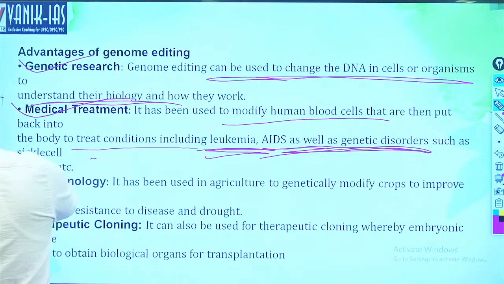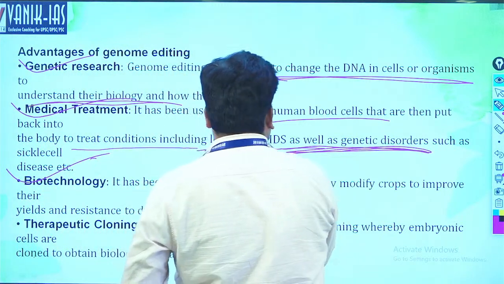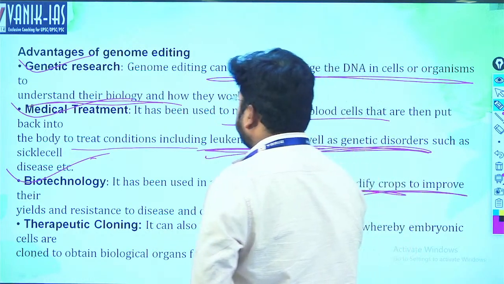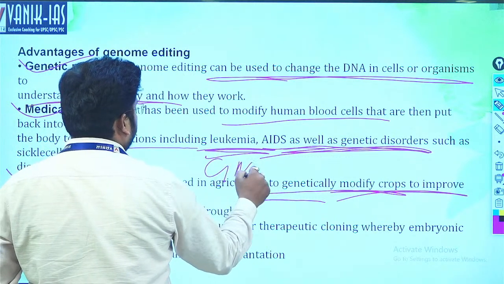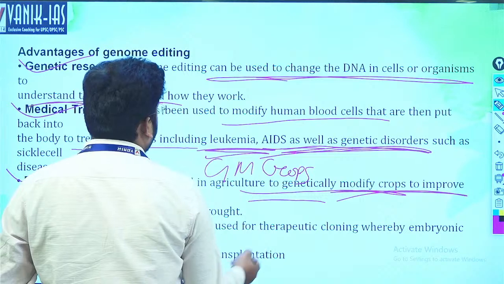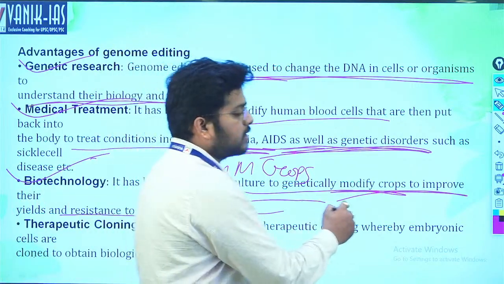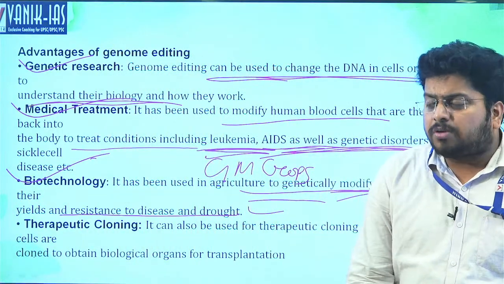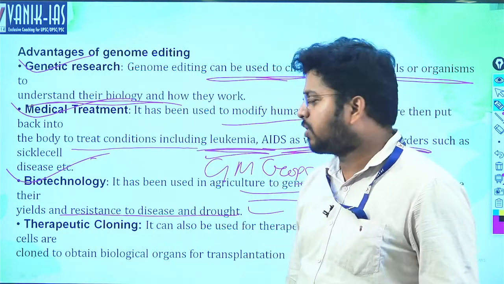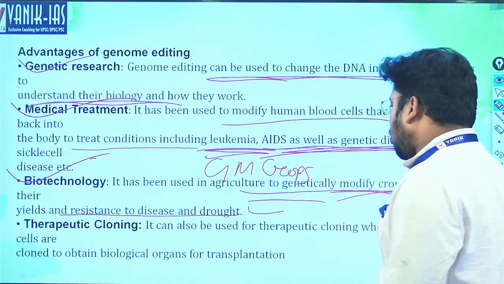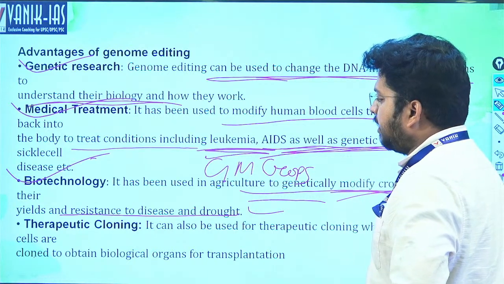Then biotechnology. It has been used in agriculture on genetically modified crops to improve their yields. Genetically modified crops, or GM crops, are drought resistant and pest resistant. The GM crops have the potential to adjust to difficult or extreme situations, like drought or pest attacks.